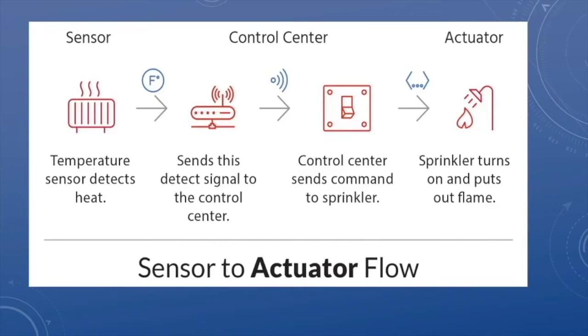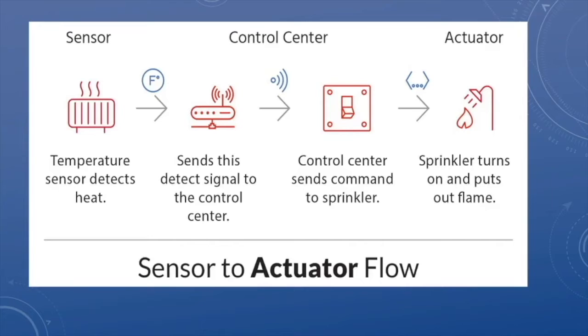Firstly, the temperature sensor will detect this rise in temperature and send a signal to the control center. Now that the control center has this signal, it will command the sprinkler, which is an actuator, to turn on and put out the flame. So this is basically a typical sensor to actuator flow.